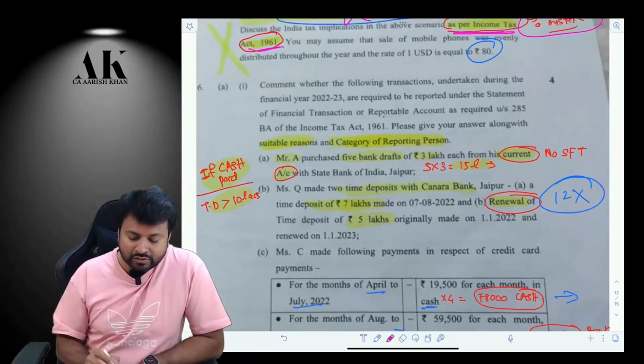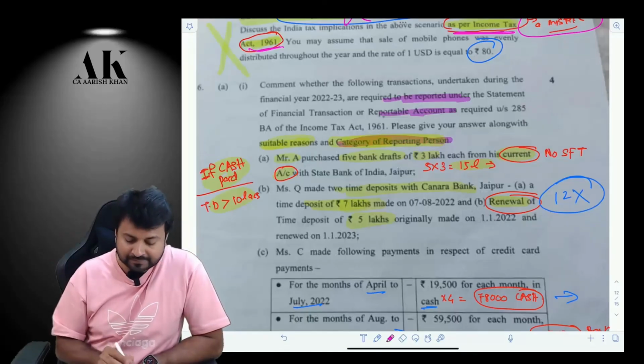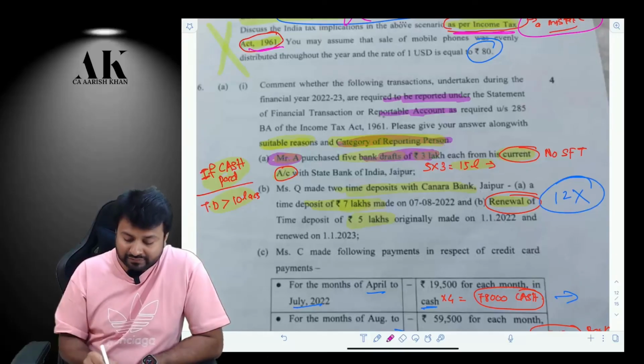So we are supposed to give 2 answers. We are supposed to tell whether the transactions will be reported in SFT, and if yes, you have to categorize which person will report. Like in the first case, there is one person who is purchasing bank drafts. He has purchased 5 bank drafts of 3 lakhs each. So in total he is purchasing 15 lakhs.